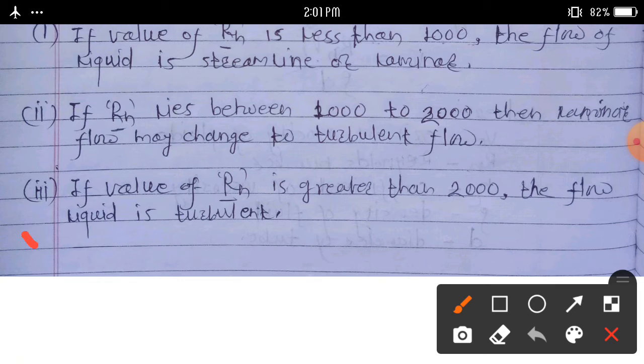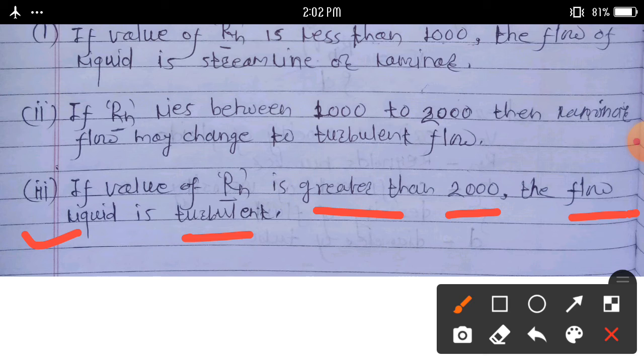And another condition: if the value of Reynolds number is greater than 2000, the flow of liquid is turbulent. All these conditions explain how the Reynolds number is used to determine the nature of flow of a fluid.